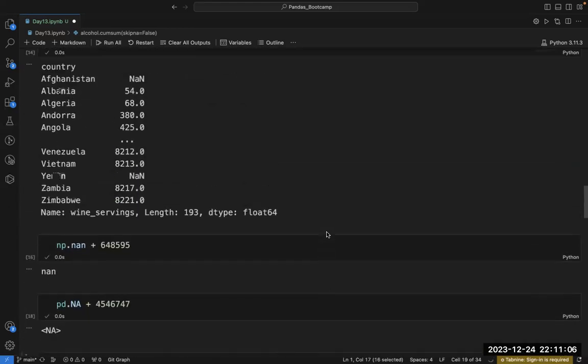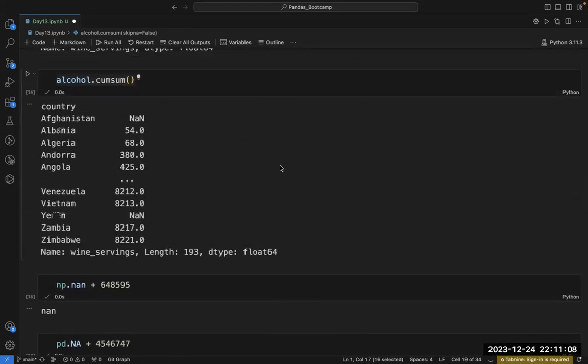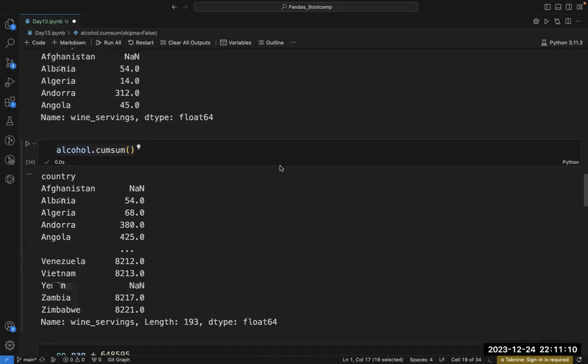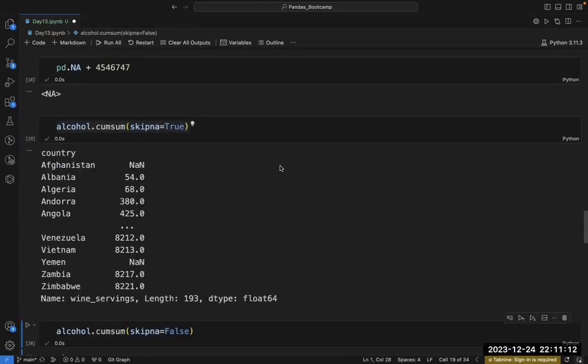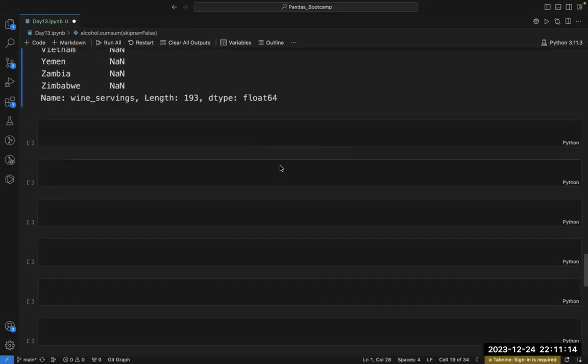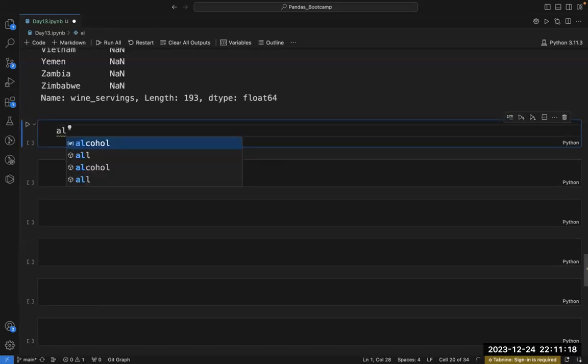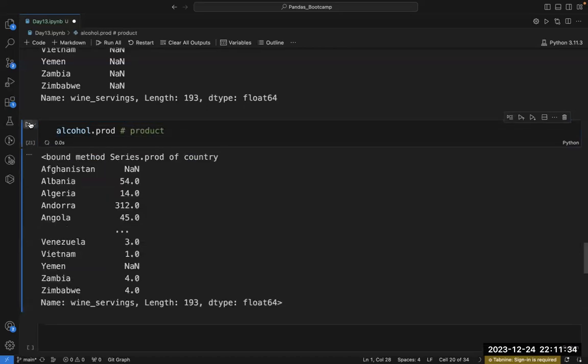In the same way in which the cumulative sum works, the cumulative product also works. Let's first calculate dot prod. This will give me the product. This will give me the cumulative product. Let's first calculate the product.